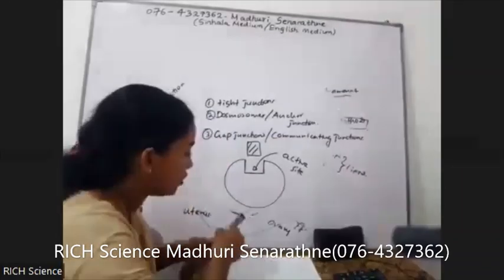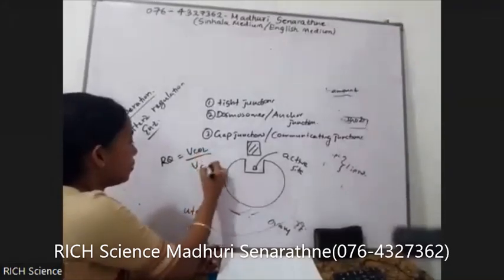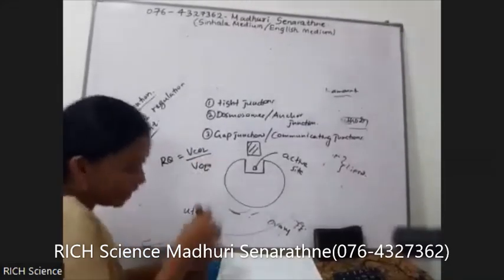What is the respiratory quotient? Respiratory quotient means RQ. RQ is equal to VCO2 over VO2. So how can we define it?